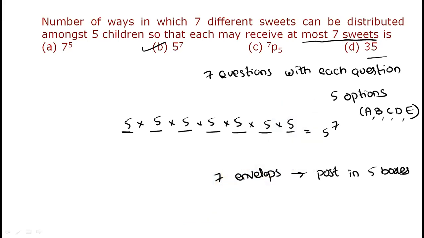Maximum 7 times each option can be taken. That's what. Each child can receive maximum 7 sweets. First sweet given to child A, second sweet child A, third, fourth, fifth, sixth, seventh. So one child can get maximum 7. They may get less than 7 also. At most means maximum, less than or equal.